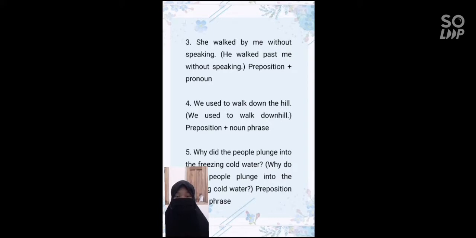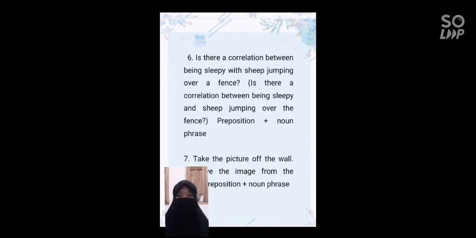The sentence consists of preposition plus noun phrase. Is there a correlation between being sleepy and sleep jumping over the fence? The sentence consists of preposition plus noun phrase.